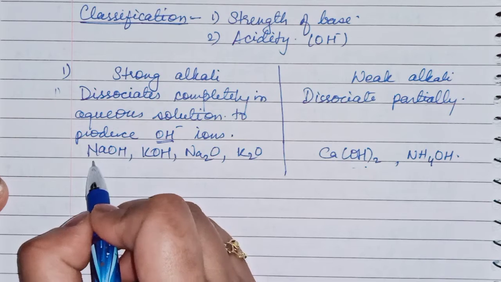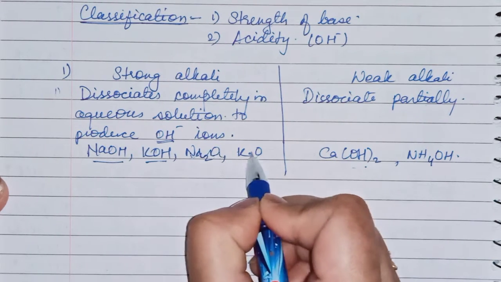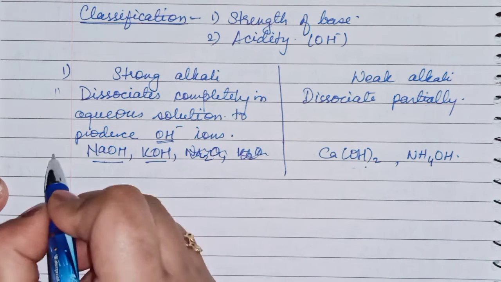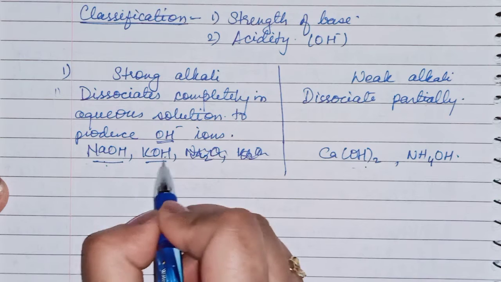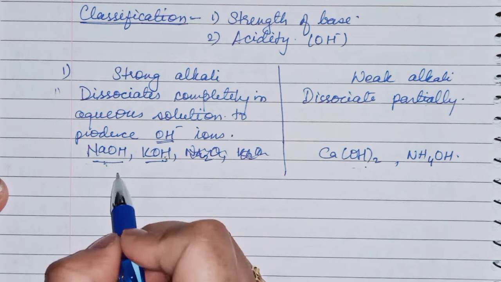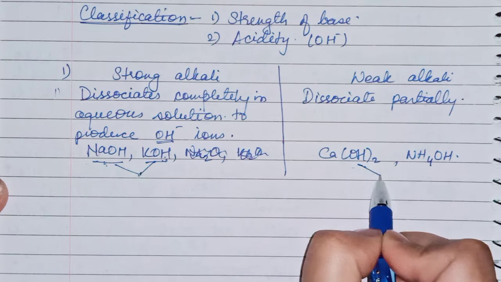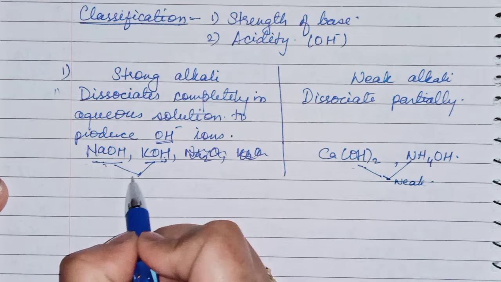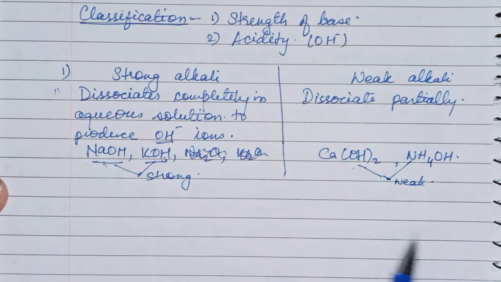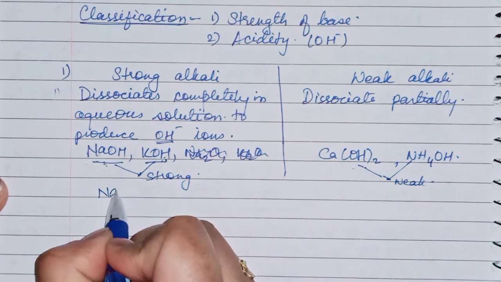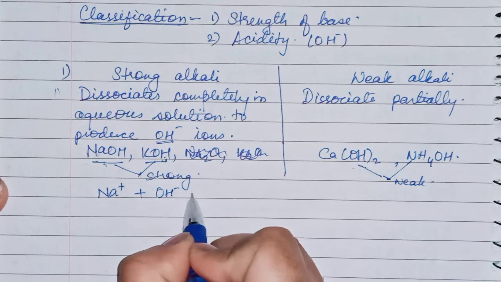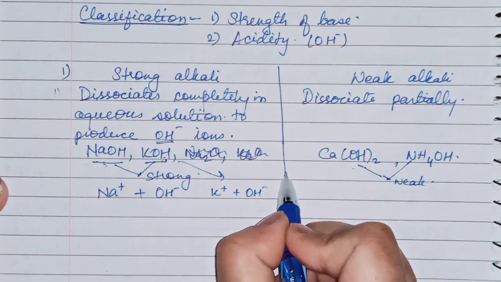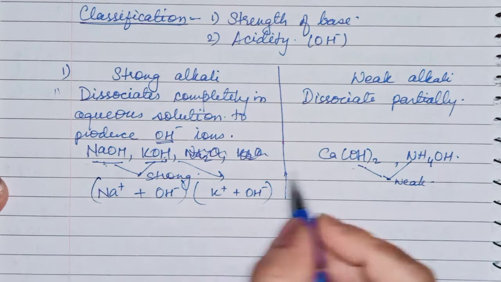So these are the examples of strong alkali. This one is not an alkali, okay. NaOH and KOH only, okay. So in your syllabus you have to remember these two only, that NaOH and KOH both are strong alkalis, and Ca(OH)2 and ammonium hydroxide are weak alkalis, okay. Remember this much only. NaOH will dissociate into Na plus and OH minus ions, and KOH will dissociate into K plus and OH minus ion, and this dissociation is complete dissociation.